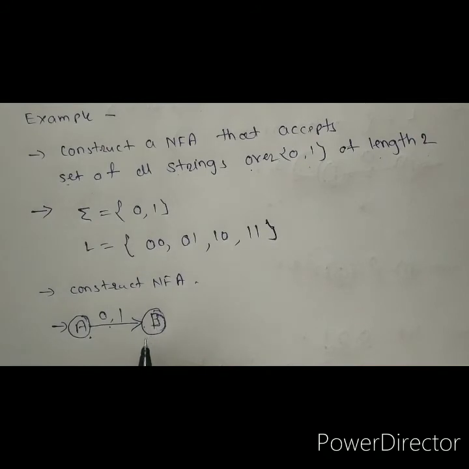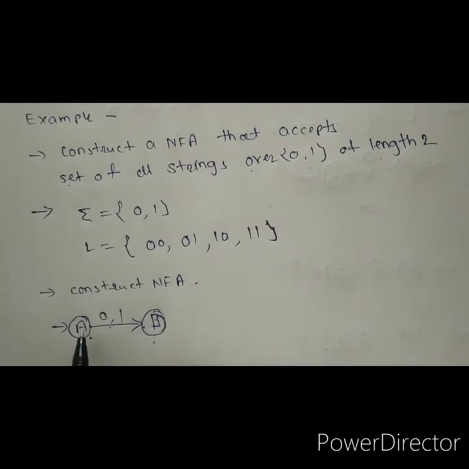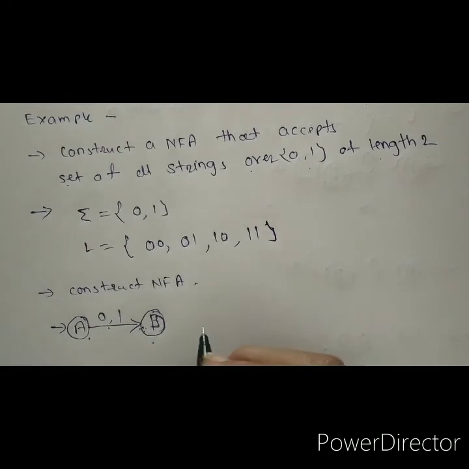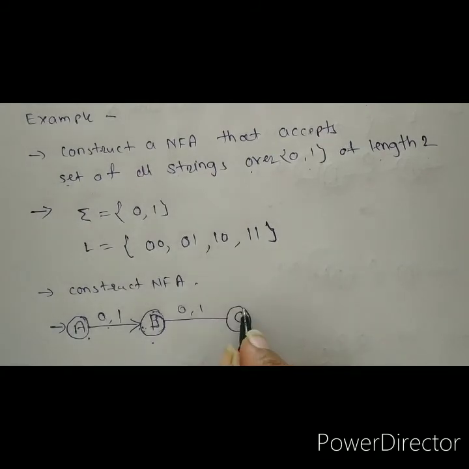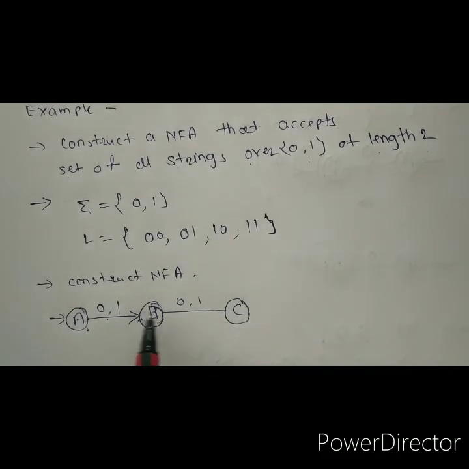Okay, now the current state is B. At this point, what is the length of the string? Our input was 0 or 1. It means the length of this string is only 1. We have just got one input so far. Now get the next state with input 0 or 1. Look here, whether it is input 0 or 1, it goes to the next state.